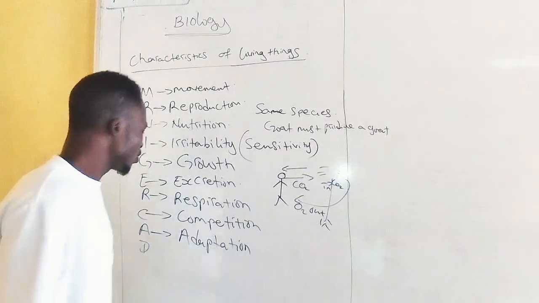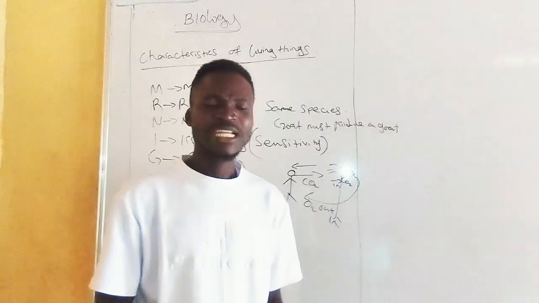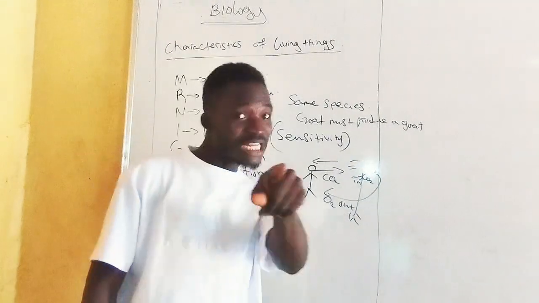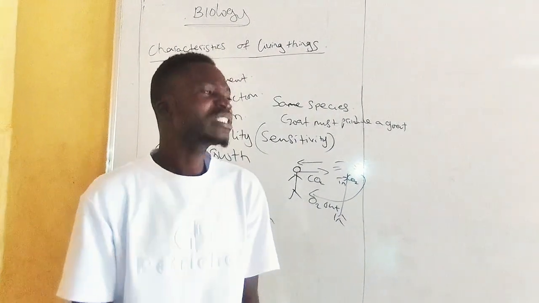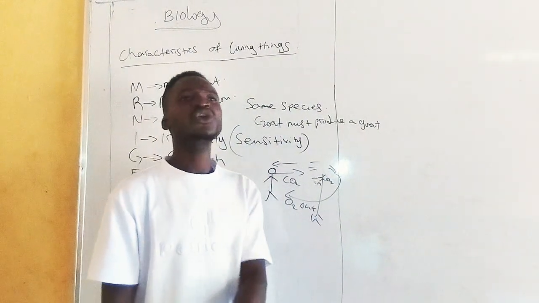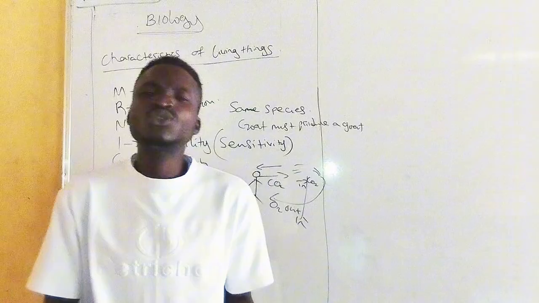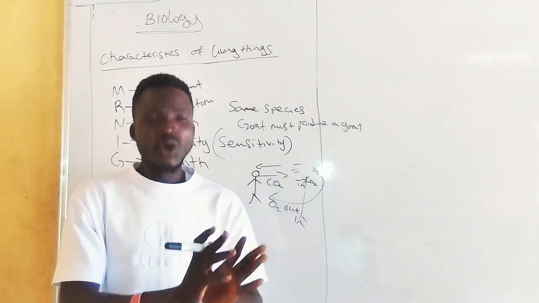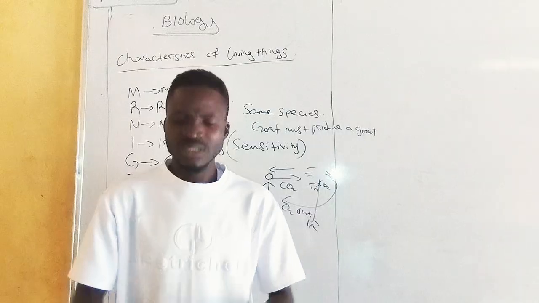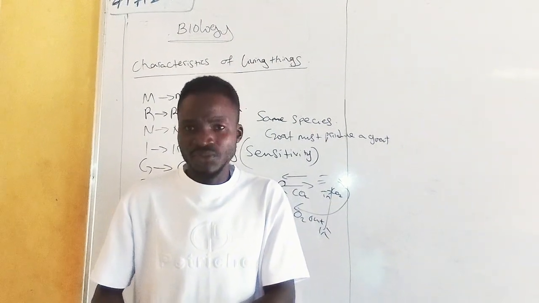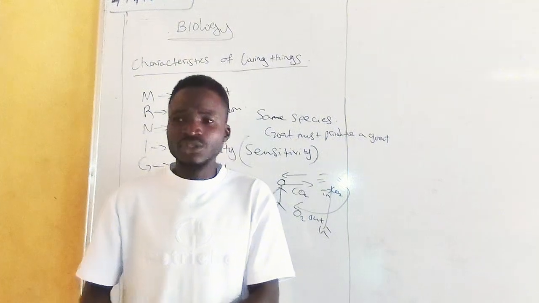Adaptation. What is the meaning of adaptation? Adaptation is the ability of living organisms to get used to their environment. Not that you just stay there. There's a difference between tolerance and adaptation. If you tolerate, you only withstand little or unfavorable changes in the environment. But adaptation makes you what? Get used to that environment. Are you following me?